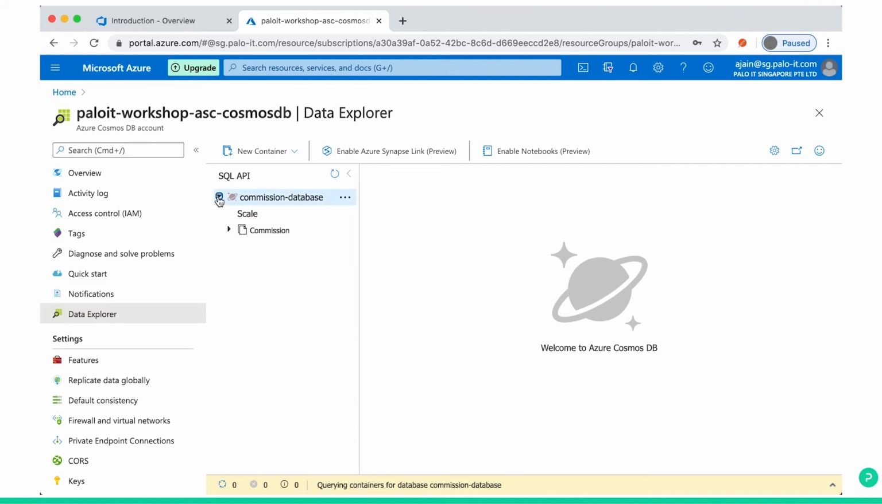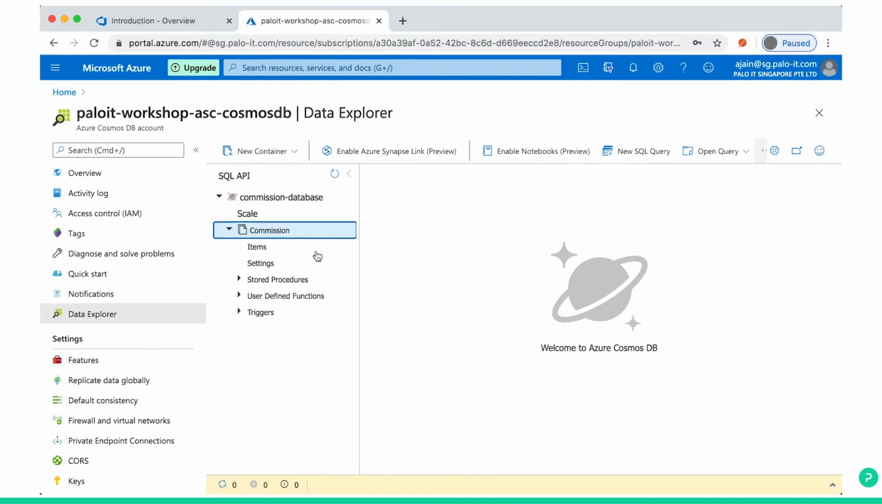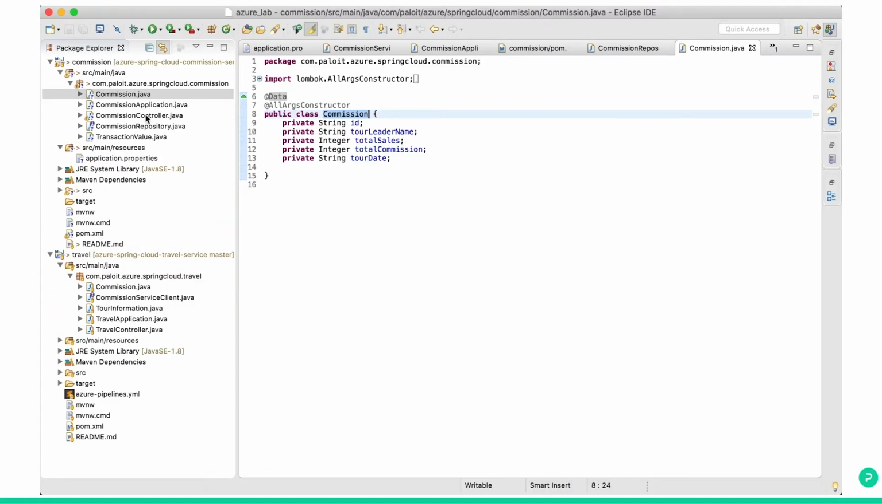Before, nothing was there. Now you can see the commission table is there. How did it get created? Because we deployed the code. We already had a binding inside Azure Spring Cloud, and then it created this model.